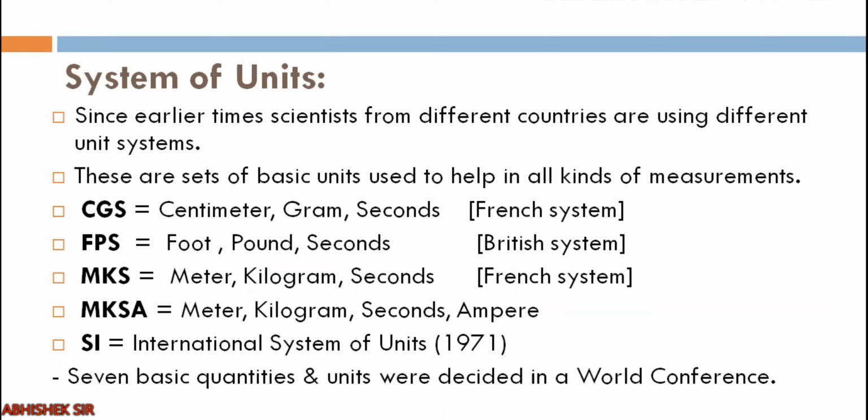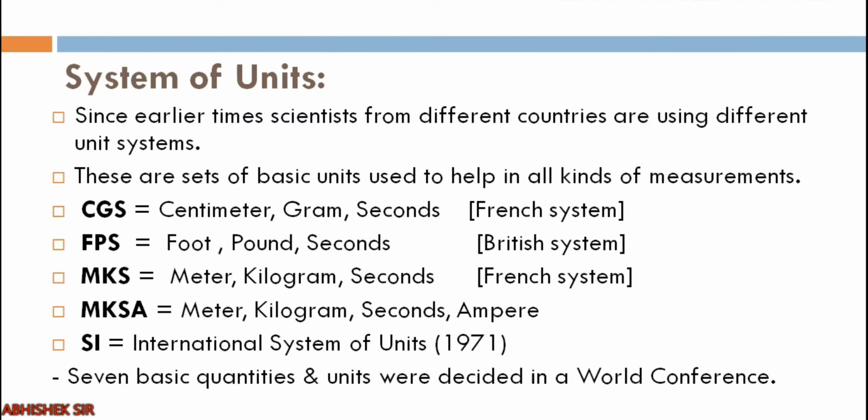In earlier times also, in different countries different systems of units were there. For example, CGS system was centimeter gram second. C for centimeter, G for gram, S for second. Centimeter is the unit of length, gram the unit of mass, then we have the unit of time. Clear? So this was the French system, an early system of units.